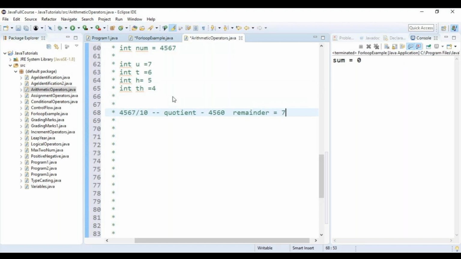Clear? So what I can do, units place can be given by int u. Int u can be given by what? Num mod 10.